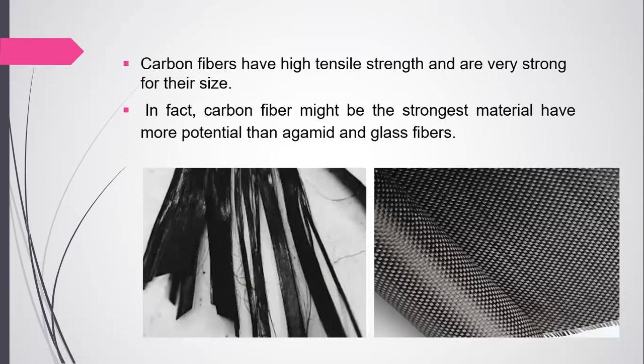And carbon fiber has high tensile strength and is very strong for its size, of course, because it is very small. In fact, carbon fiber might be the strongest material, with more potential than aramid and glass fiber, because glass fiber and aramid are known as very strong materials.